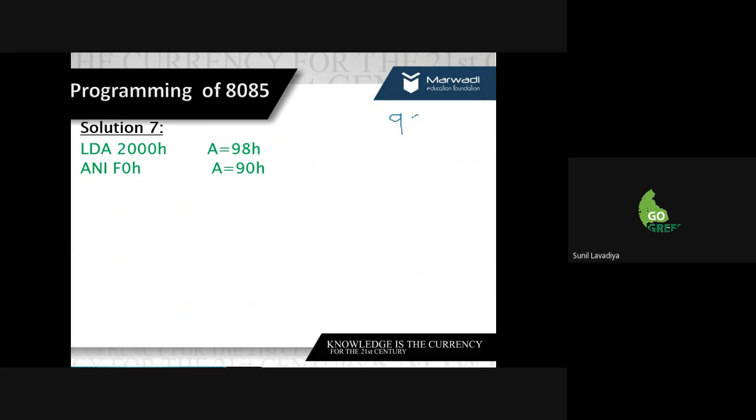If you have data like 98 and AND it with F0, where F is 1111 and 0 is 0000, you will get 90. This is what we did here, so the accumulator now has the answer 90.